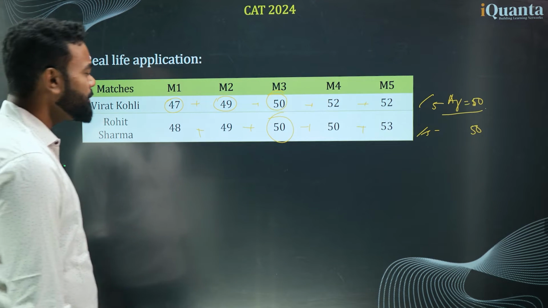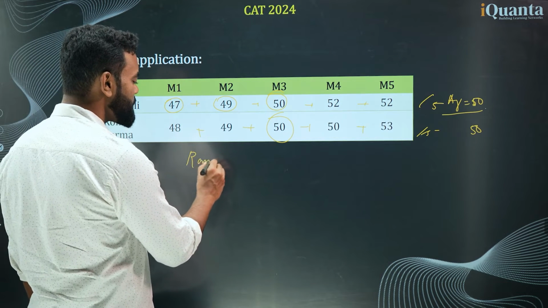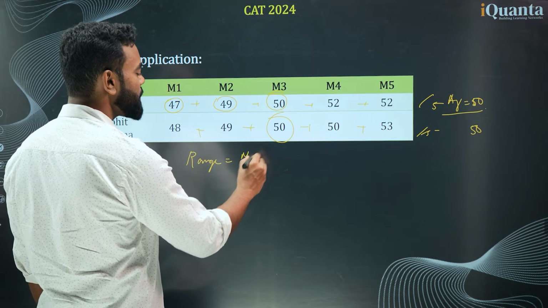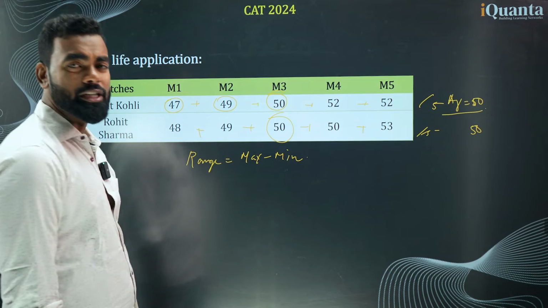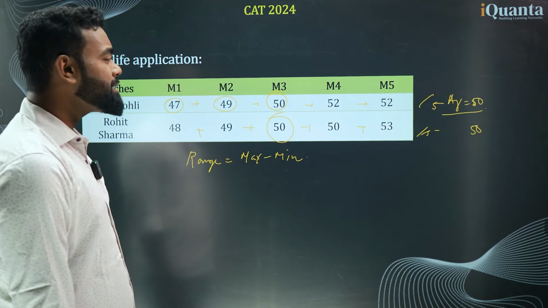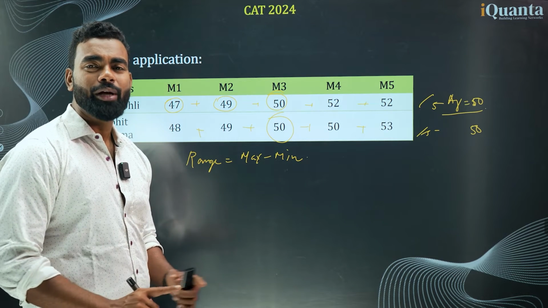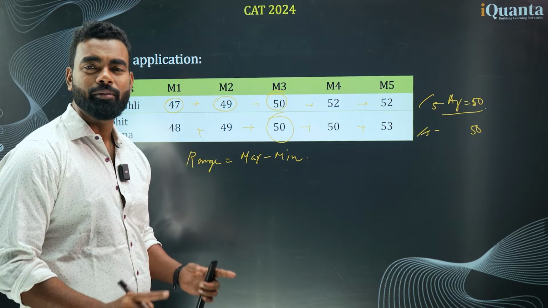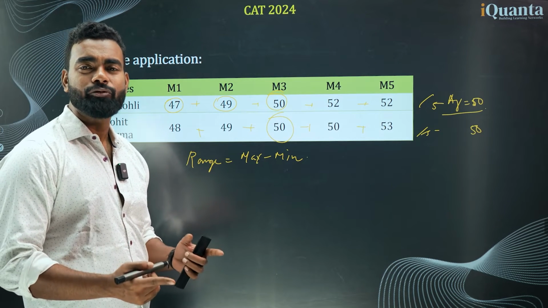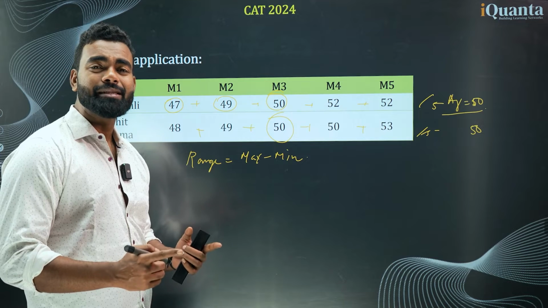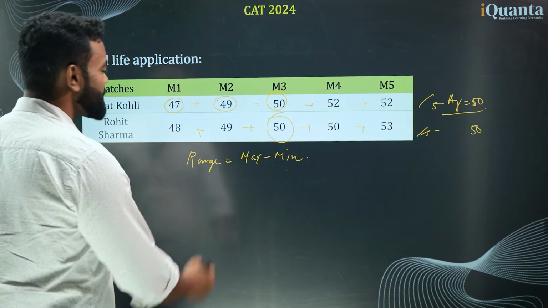So next we will check range. What is range? Range is maximum minus minimum. Now think about it, this is the measure of dispersion or scatteredness. If the range is small, the data is better. If the range is bigger, the data is more scattered. Between 0 and 100, what is the range? 100, maximum minus minimum. Between 51 and 49, what is the range? 2. So which one is the better data? The one with the lesser range. So the less the data is scattered, the better the data is. Okay? So range is max minus min.